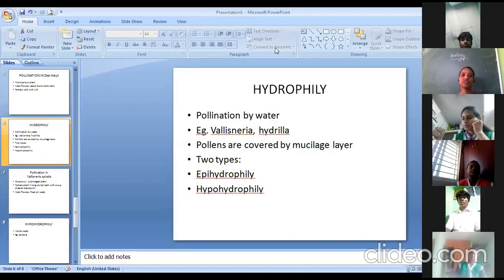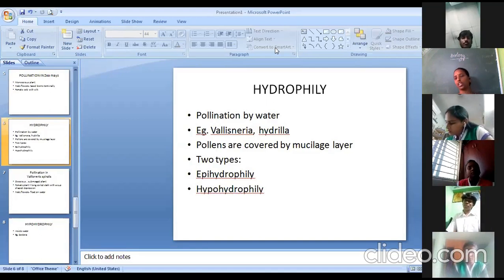So first, based on the location where the plant is present, whether it is 100% submerged or partially submerged, we divide the pollination of hydrophily, that is pollination by water, into two types. One is called epihydrophily and the other is called hypohydrophily. So hydrophily is of two types: epihydrophily and hypohydrophily.